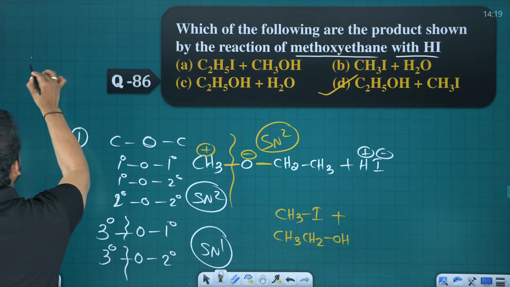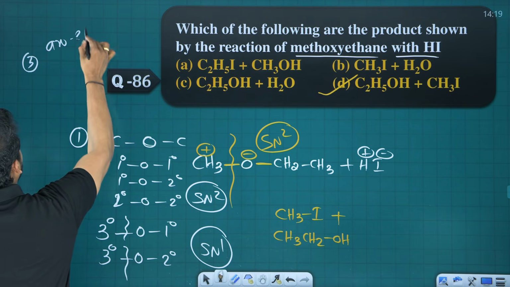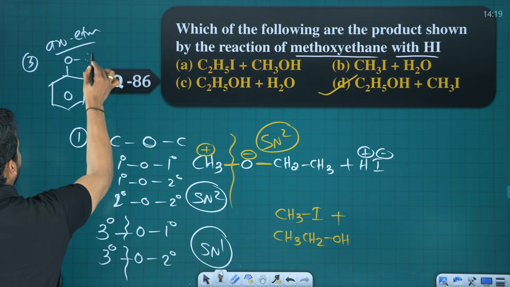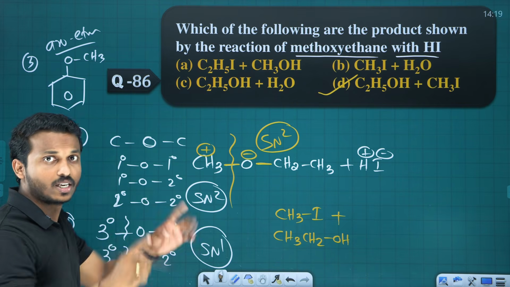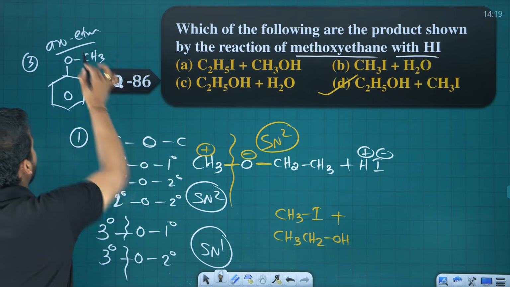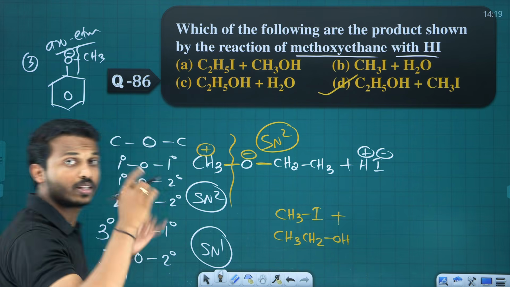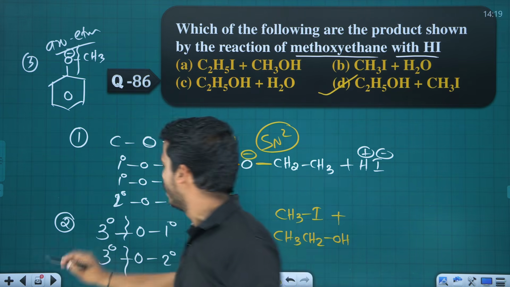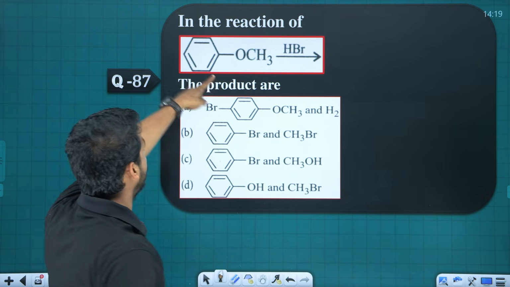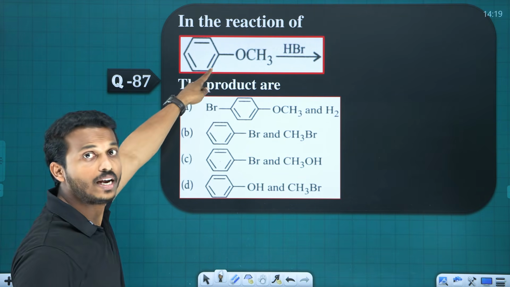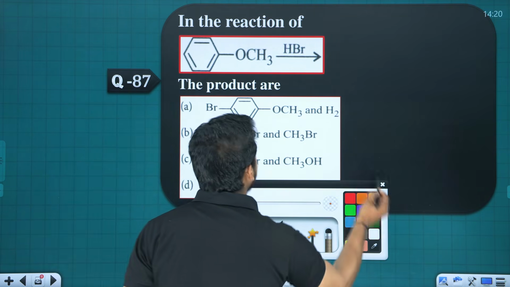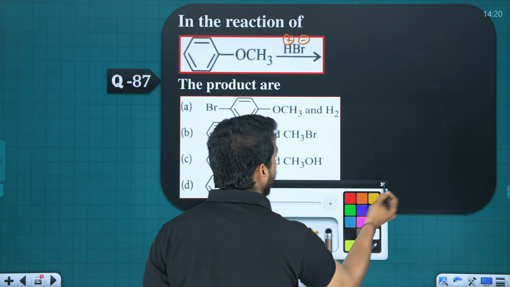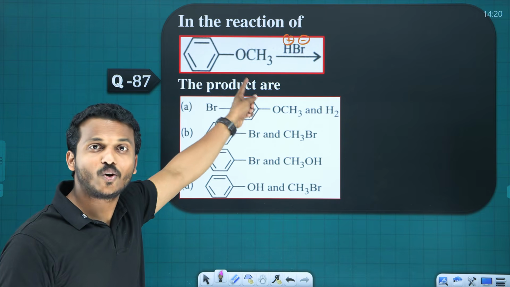And one more case is there, aromatic ether. In aromatic ether, for example anisole, this is the condition: after the breaking, you should get phenoxide ion. Just by applying this, check another question. See, this is the question. In the reaction, what is this? Anisole reacting with HI. HI means H plus and I minus. Where do you break? This is an aromatic ether.